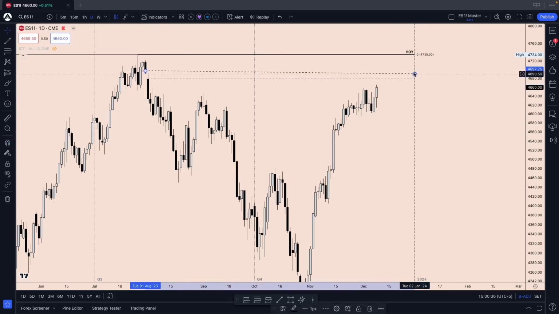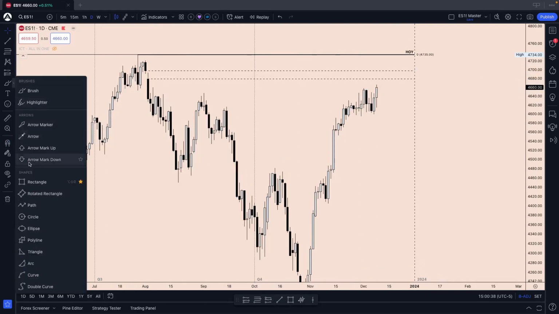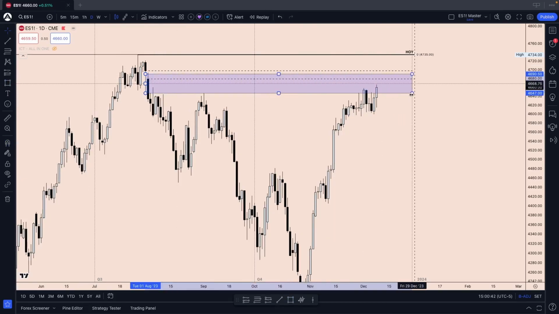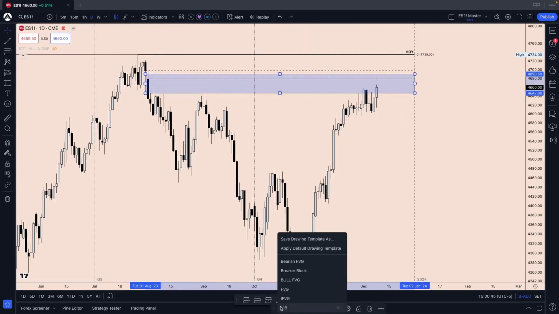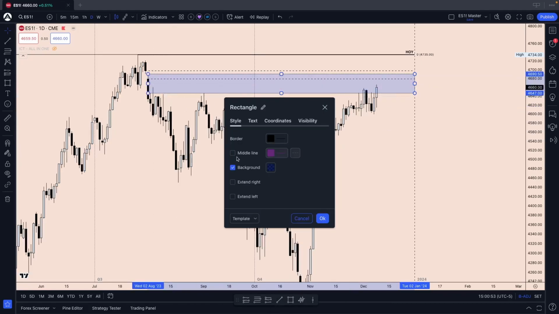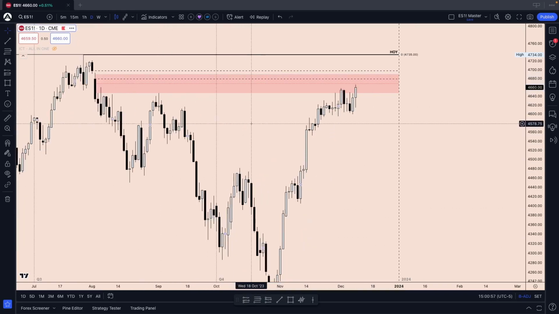From close to close. And the fair value gap would go from wick to wick. That's exactly why. And that's only visible on the daily time frame. If we go to a lower time frame, then yeah, it wouldn't make sense to combine them. So I'm not doing that either on the daily time frame. All right, bearish fair value gap, that's in.